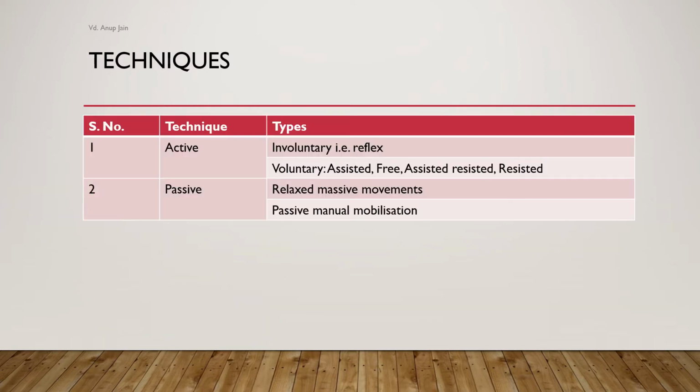There are two major ways or techniques of exercise therapy, that is active and passive. Active technique is again of two subtypes: involuntary, that is reflex in nature, and voluntary, which can again be of various types like assisted, free, assisted resisted and resisted. Whereas passive are relaxed passive movements and passive manual mobilizations.